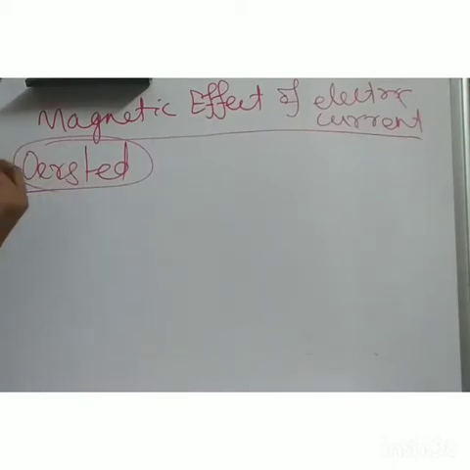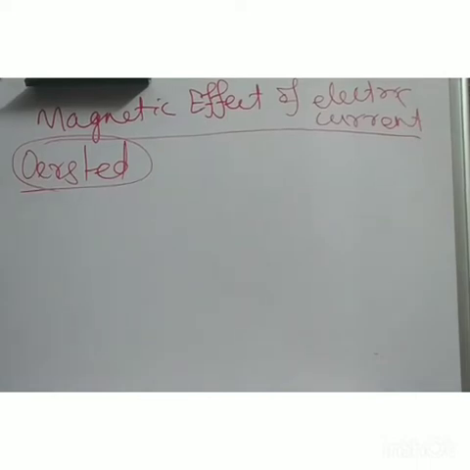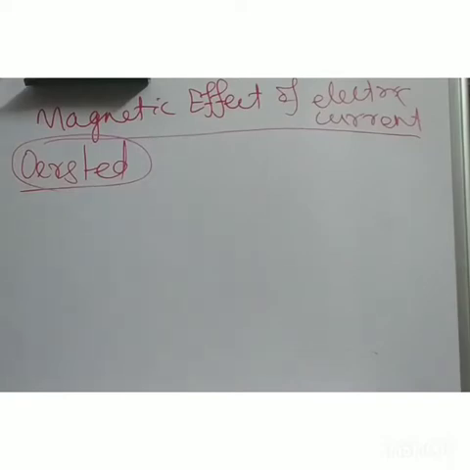So what he discovered was, when a compass needle is near any current carrying wire, the compass needle gets deflected. We all know inside the compass needle there is a magnet.